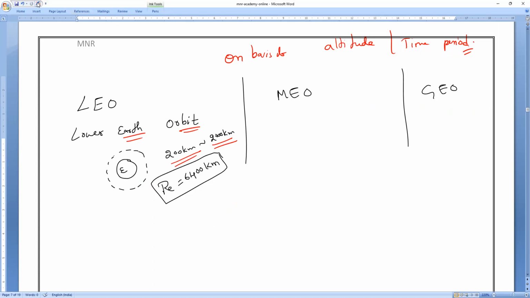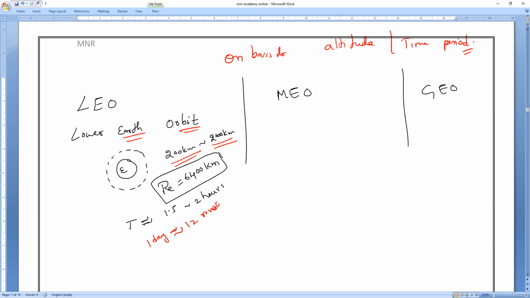Next, if you notice, the time period to make a complete revolution around the Earth for these satellites is approximately 1.5 to 2 hours. If you take an average of 2 hours, then per one day, how many revolutions will they make?